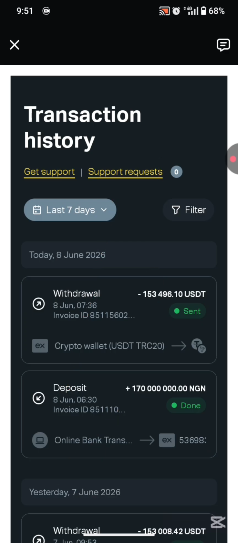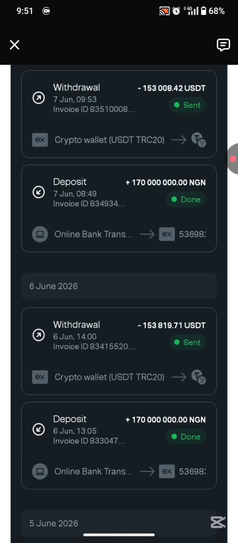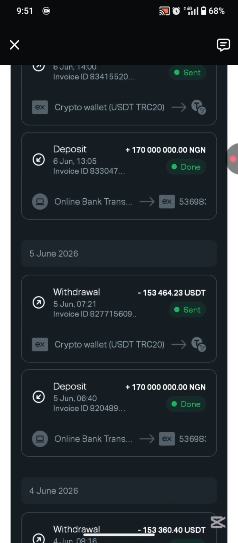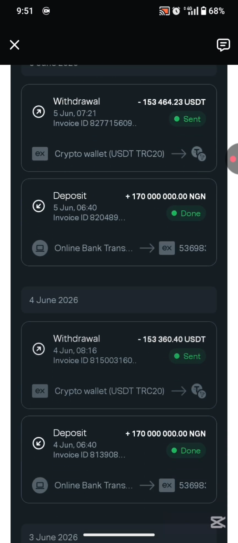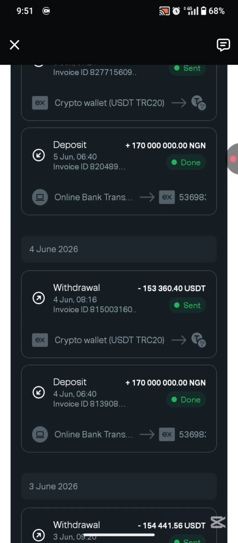And for those who are asking why I always use 170 million naira for my daily transaction, know that I cannot use above that because of my whitelisting limit. At the time when I whitelisted my account, I used the equivalent of 170 million naira worth of USDT during my whitelisting when I was activating my account for arbitrage. That is why I cannot use above 170 million Nigerian naira for arbitrage on this account.